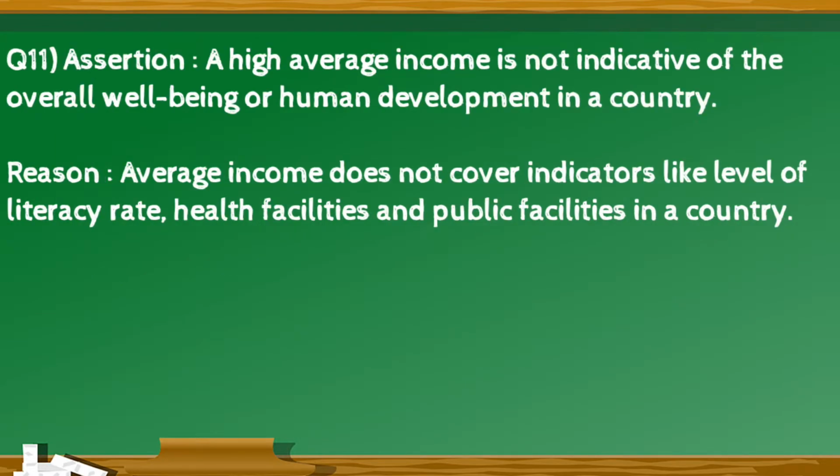Question 11. Assertion: A high average income is not indicative of the overall well being or human development in a country. Reason: Average income does not cover indicators like level of literacy rate, health facilities, and public facilities in a country.